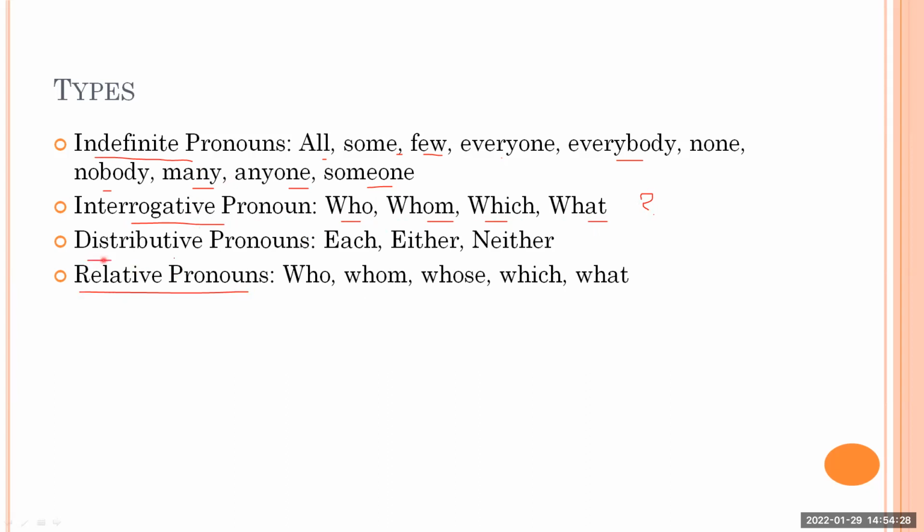Okay. Distributive pronouns also, like each, either, neither. Okay. It is not either or, neither nor. If it is either or, neither nor, that becomes conjunction. It is not conjunction. This is pronoun. Relative pronouns, again you'll find who, whom, whose, which, and what. When they are not used to ask a question, in that case it becomes relative pronouns. Okay, so that was all about pronouns.